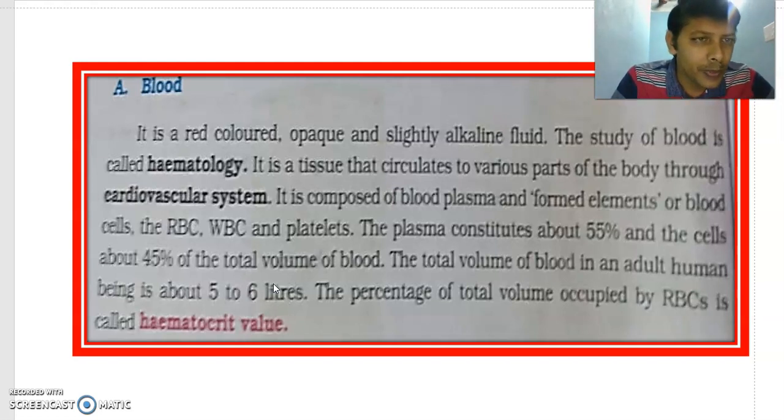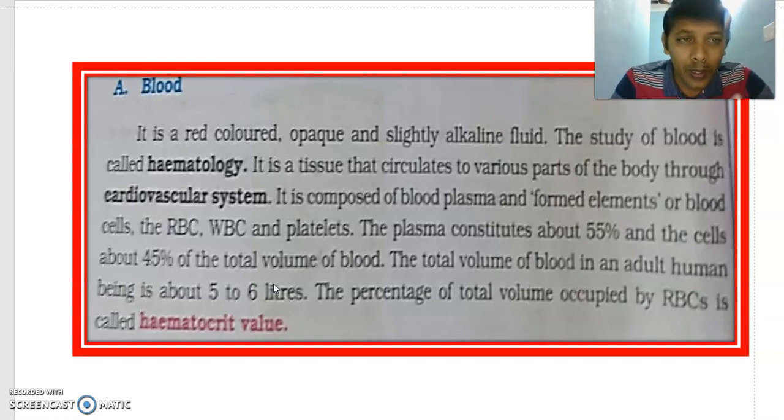For example, there is a person who has 5 liters of blood. What is the volume of plasma in 5 liters of blood? 55%. That means from each liter you take 550 ml. If you add 550 five times, what is that? 2750.